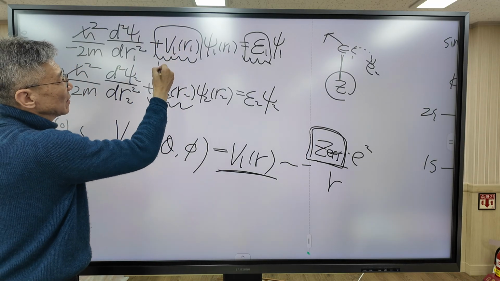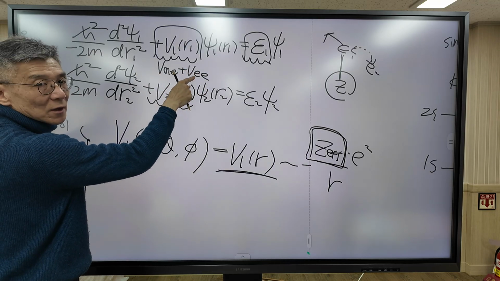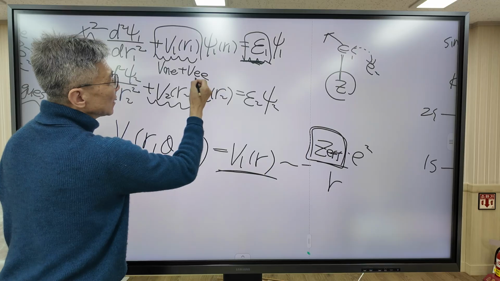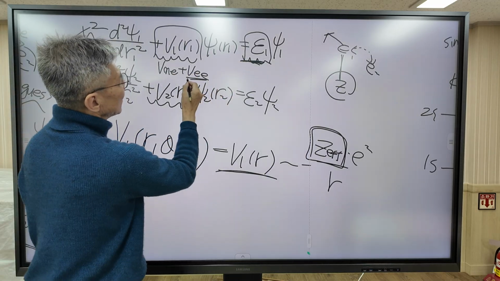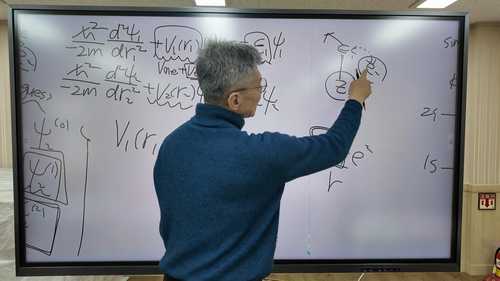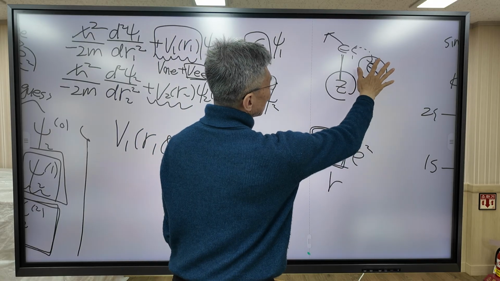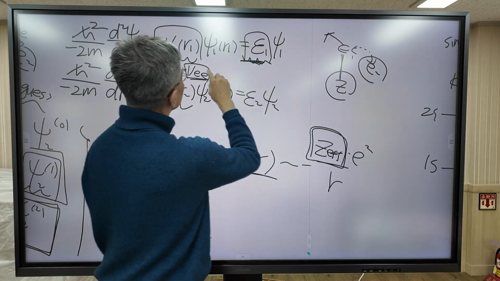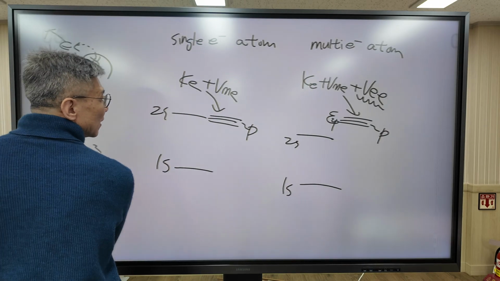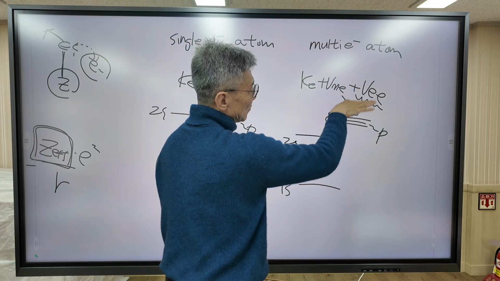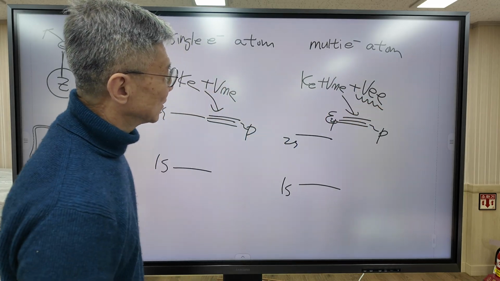But here, the orbital energy includes potential energy. This potential energy consists of two terms: nuclear attraction and electron repulsion. So this term is included in the orbital energy. But as I said before, this term depends on which orbital the other electron occupies. So when the orbital the other electron occupies is different, this term is different, so the energy also changes. I want to stress that in a multi-electron atom, the orbital energy depends on the electronic configuration. Okay, this is the multi-electron atom.